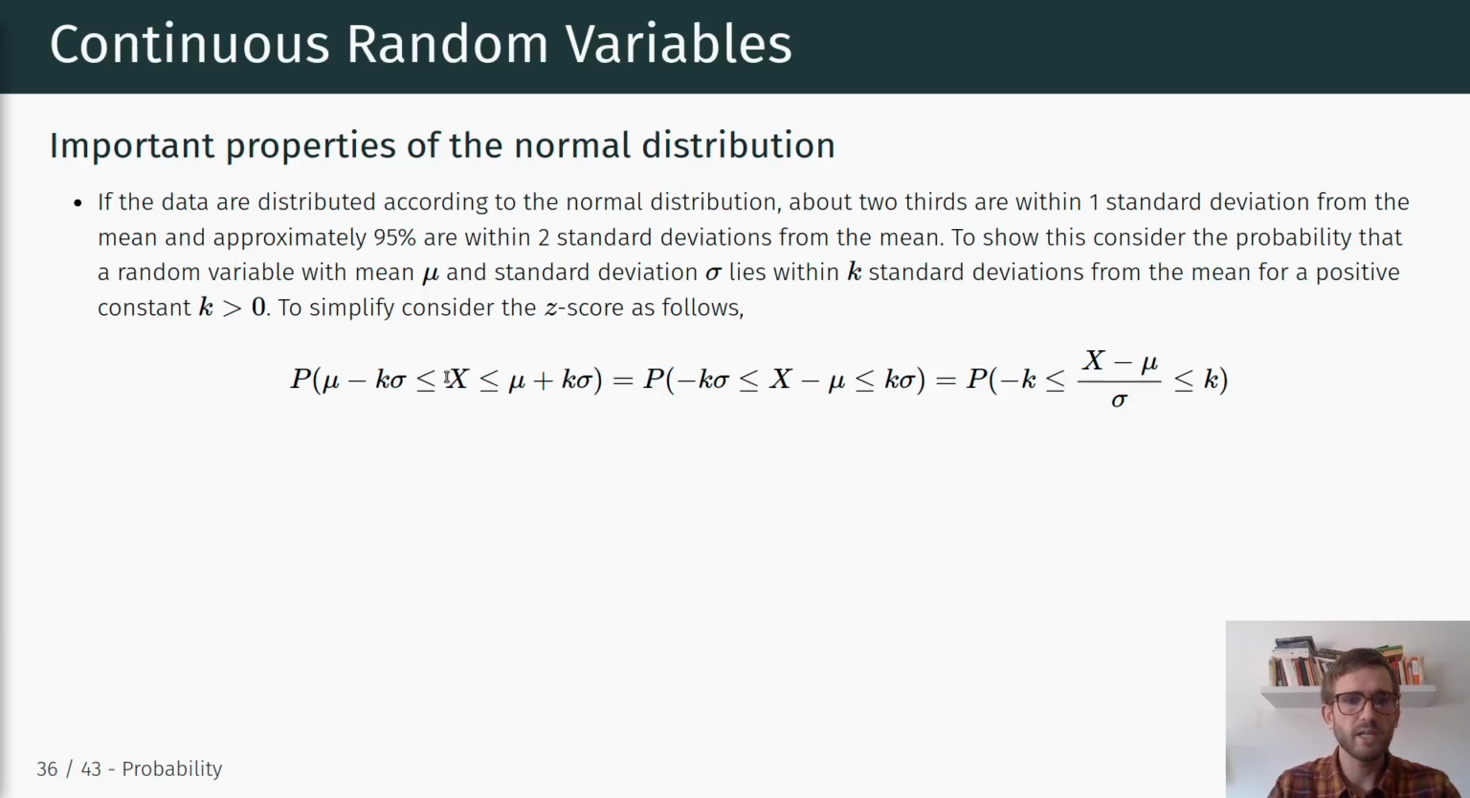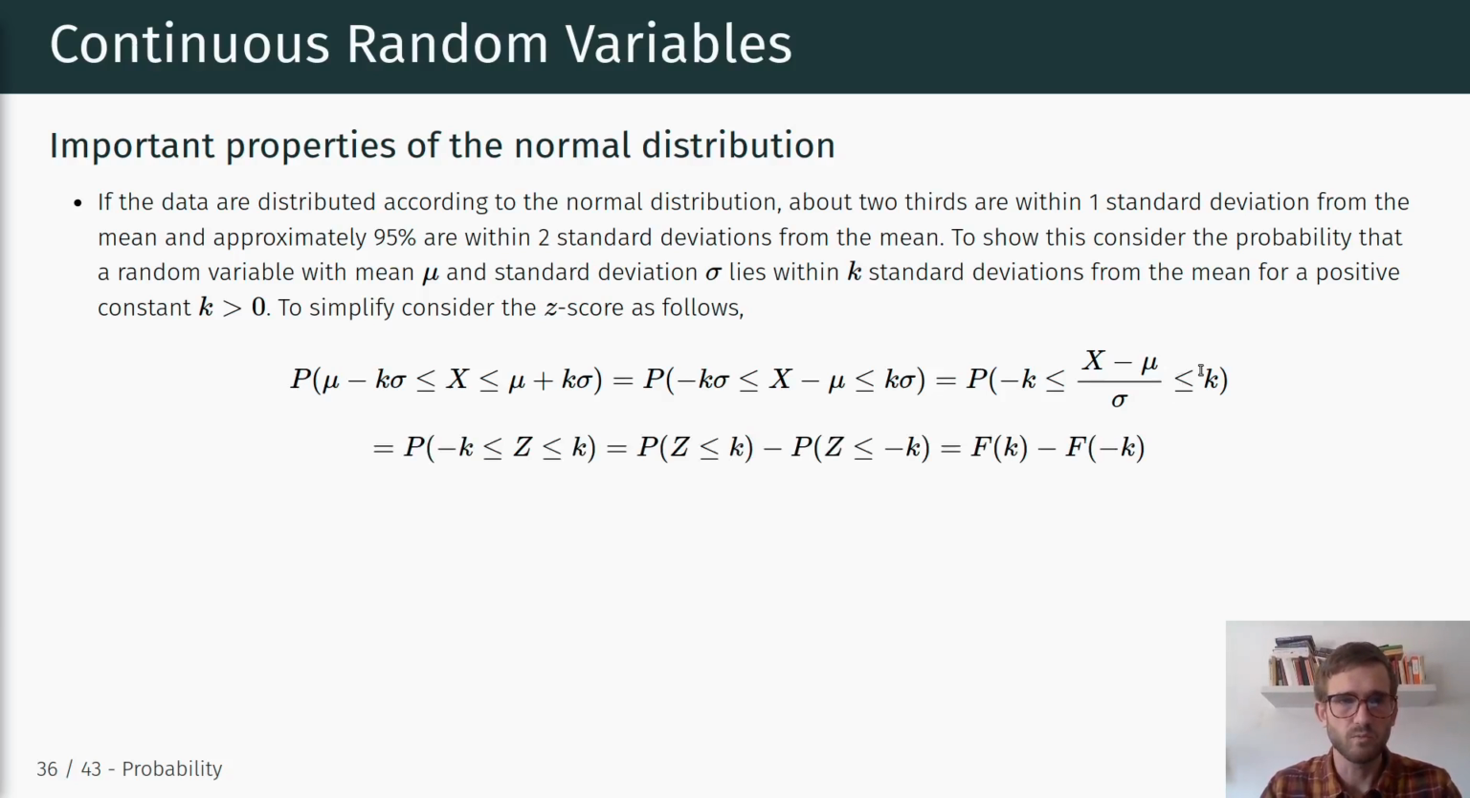We can then rearrange this a little bit by subtracting the mu in each part of that equation to leave it here in the center, and then divide by sigma, and so we are left with the probability of minus k smaller or equal to x minus mu divided by sigma smaller or equal to k. And note that this is now the standardized z-score, which we know is distributed according to a standard normal distribution with mean 0 and standard deviation 1.